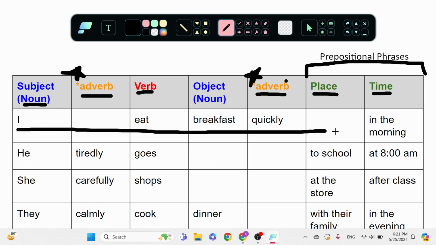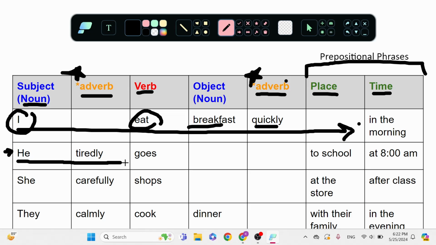And so we can read the sentence just like this. We can go across left to right. I eat breakfast quickly in the morning. That is a perfect sentence. The next sentence, we can go from left to right. He tiredly goes to school at 8 a.m. This one we did not have an object. And the adverb was at the beginning. It was before the verb.